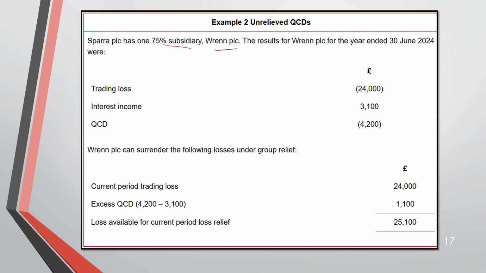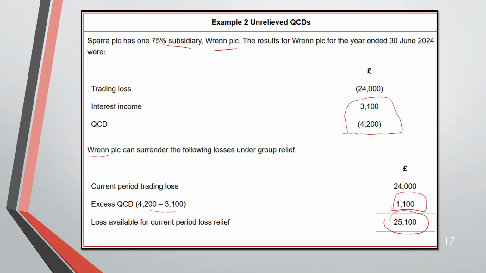The one who is having the losses can surrender. What is that loss? Trading loss is 24,000. And if you see here, your income is 3,100 but QCD is 4,200. You are having excess QCD. Even this will be added with your loss, the difference. So you are going to have loss available for the current period loss relief 25,100.